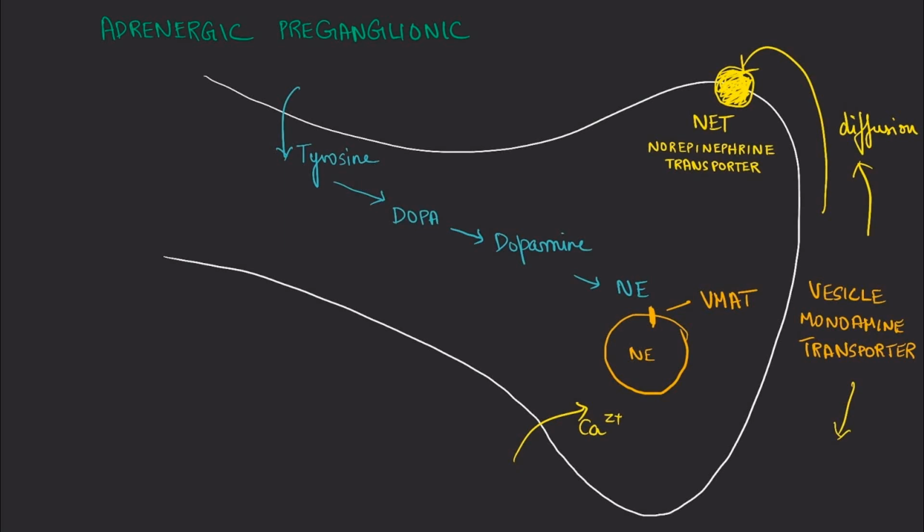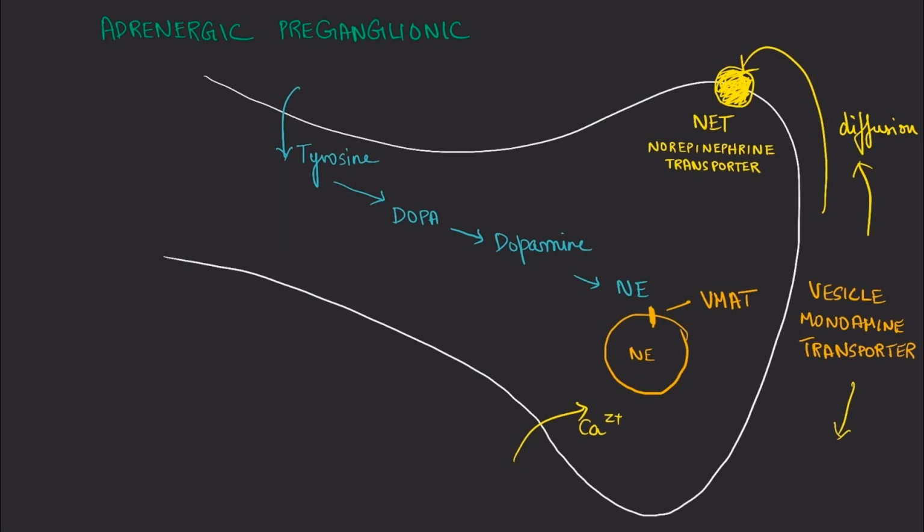Now, norepinephrine does get metabolized by enzymes like COMT, but that is not the major way its action gets terminated. A few norepinephrine molecules diffuse away, and most of the norepinephrine is reuptaken by a transporter called the norepinephrine transporter. It binds to norepinephrine and pushes it back into the presynaptic neuron.